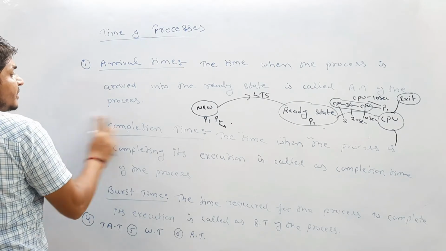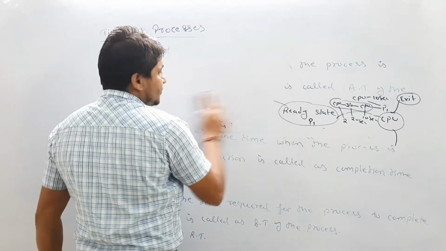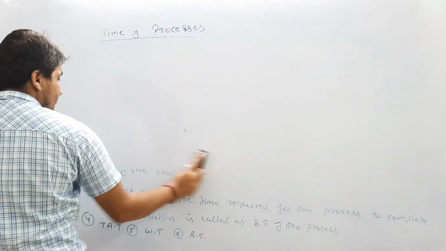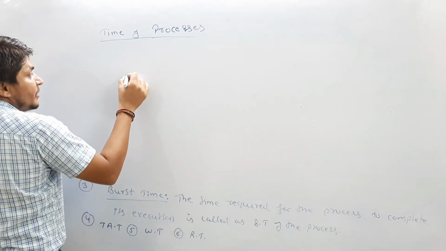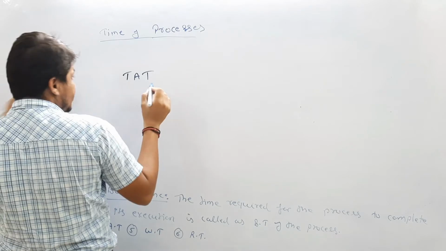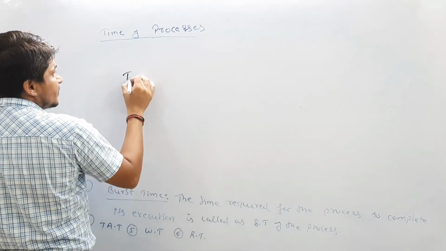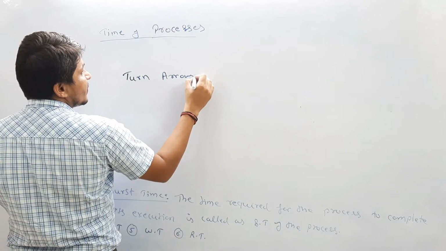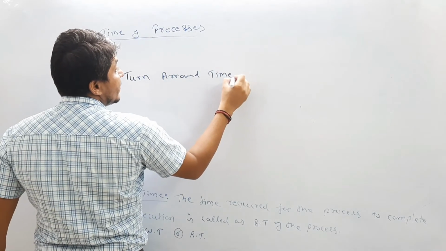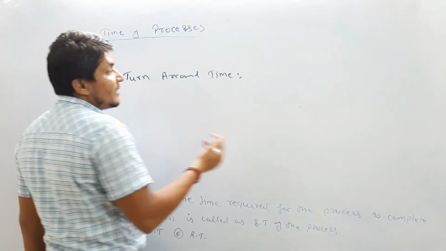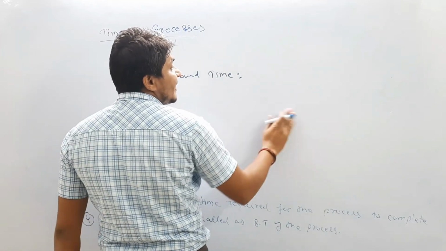What is turnaround time? Let me explain turnaround time of the process. This is very important, and it will help you in order to solve the numericals also. Turnaround time is the difference between completion time and arrival time.